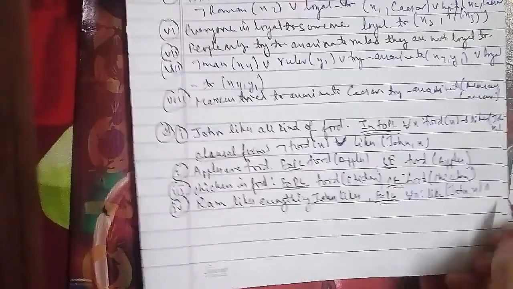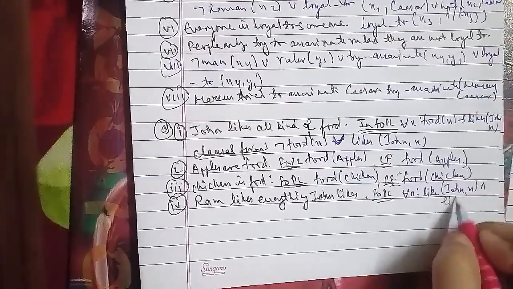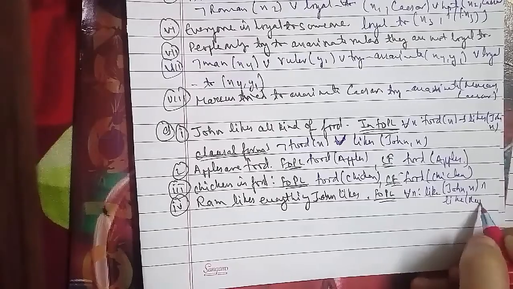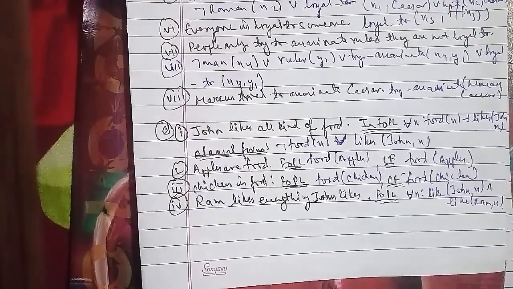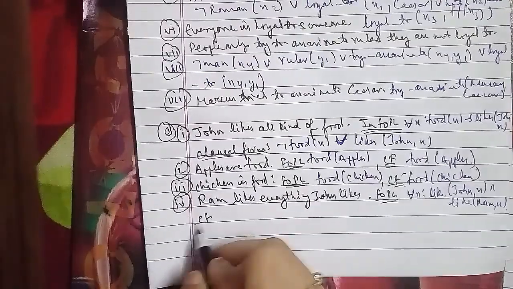That is man(Marcus). The next sentence, the sixth one, is: Caesar was a ruler.